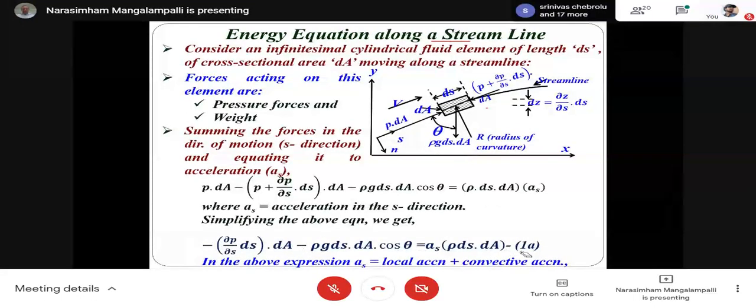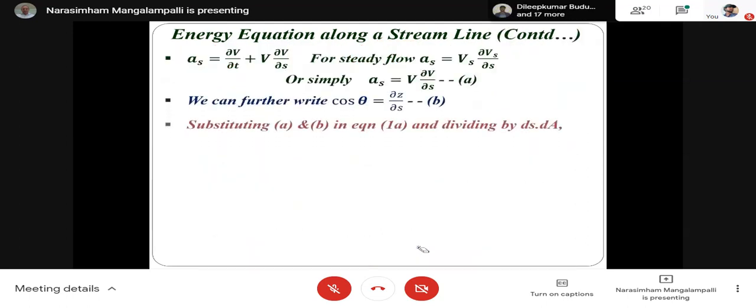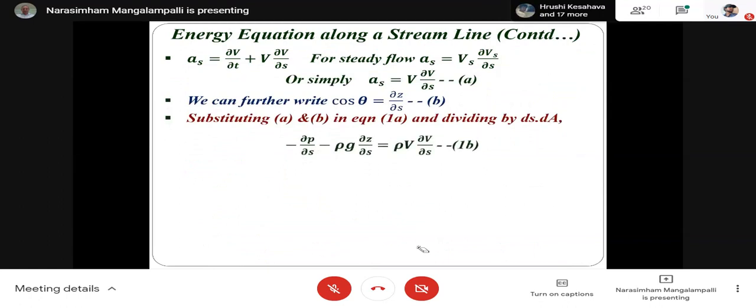So in this equation, if you replace this cos theta by dou z by dou s and simplify, you will get what I have shown here after dividing by rho ds dA. You can see this is similar to our Euler's equation.